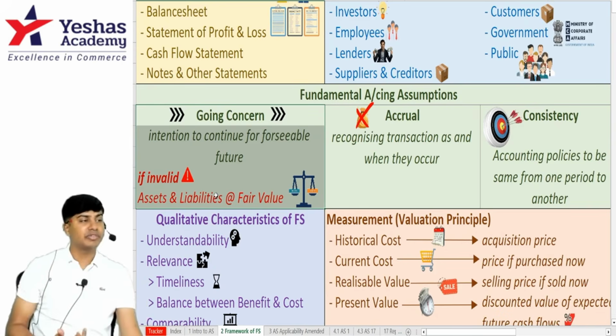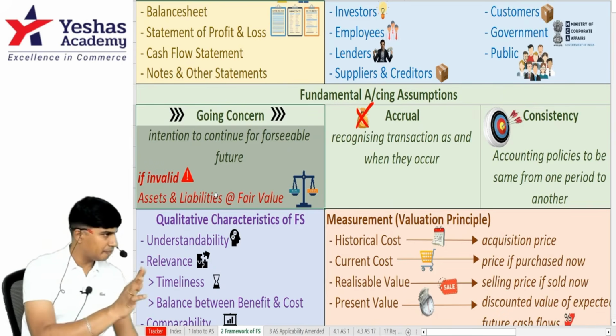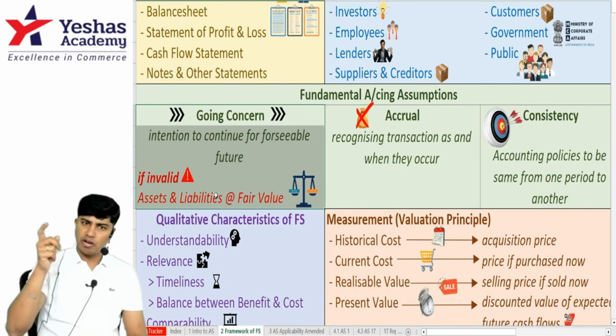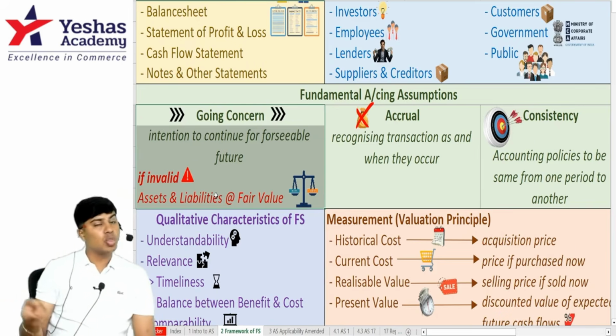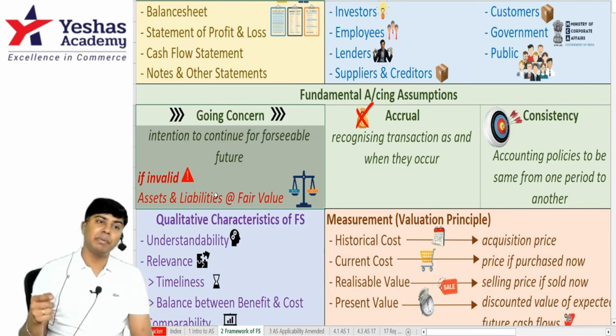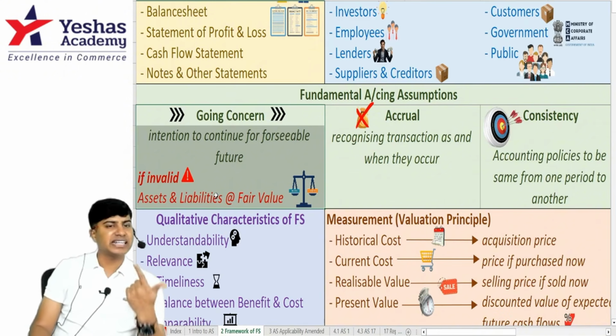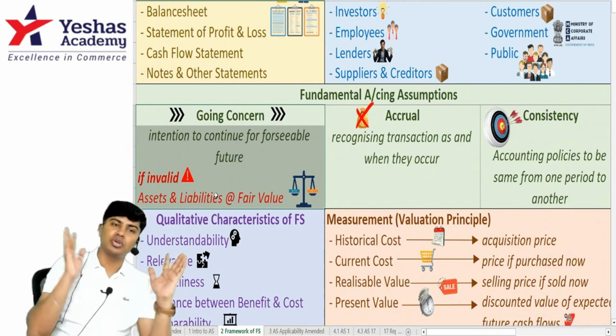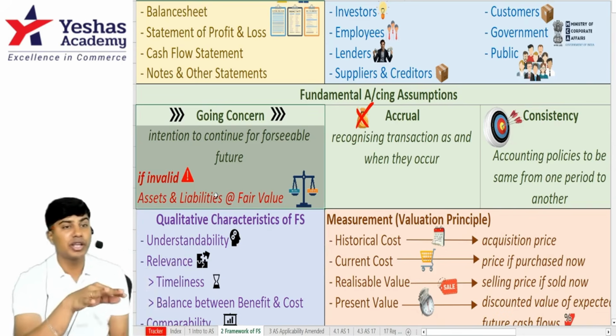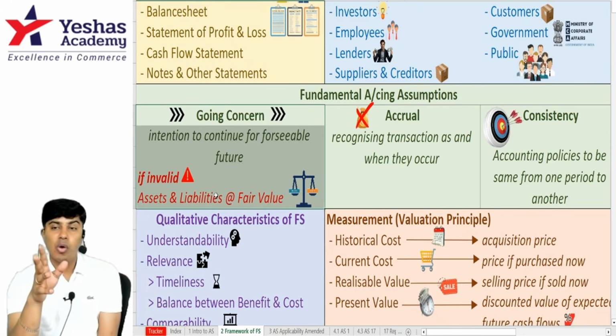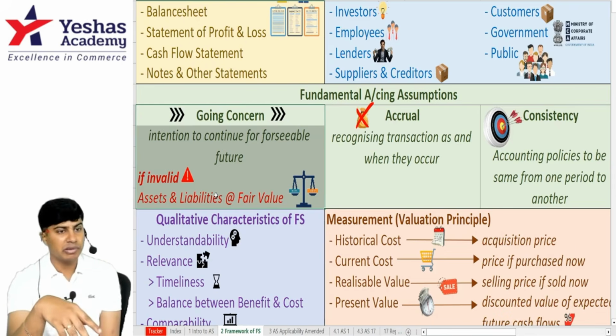Assets and liabilities valuation will change. Expense and income will remain the same. The balance sheet is prepared because of going concern. If there is no going concern, then the way we prepare the balance sheet will change. How does it change? In the balance sheet, assets and liabilities will no longer be recorded at original cost. Assets will be recorded at realizable value. What if the realizable value is more than cost? Still we'll record them at realizable value.